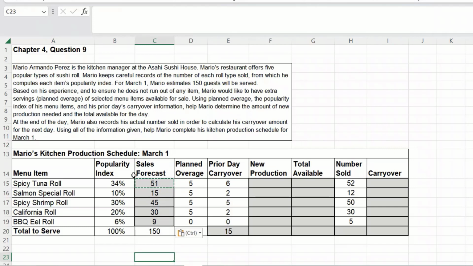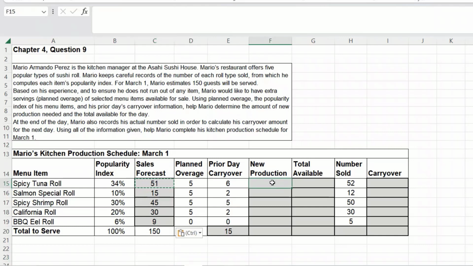Then he has a planned overage. This is what he thinks his sales forecast is, what he thinks he's going to sell. But let's say 160 people walk in, or 170. He wants to be prepared for that, so he has a planned overage. He wants to go about 5 over on each of these items. And he's not going to plan an overage on the barbecue eel roll because it's not very popular. He can easily direct someone to something else. The chances of someone coming in after they're all out could happen, but again, there are other menu items for him to direct them to.